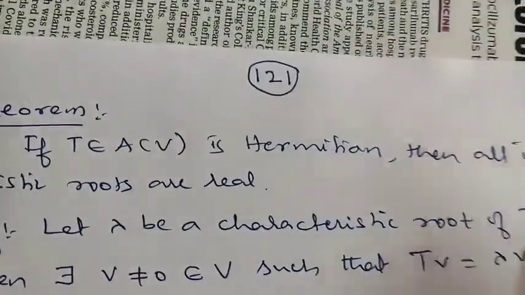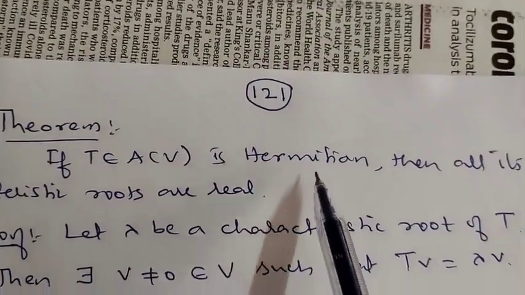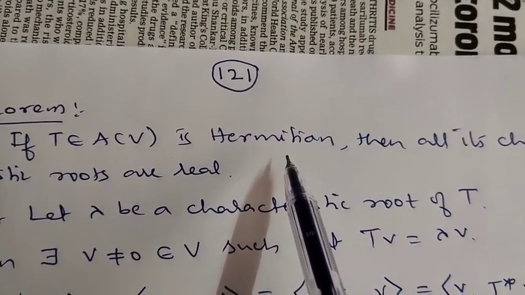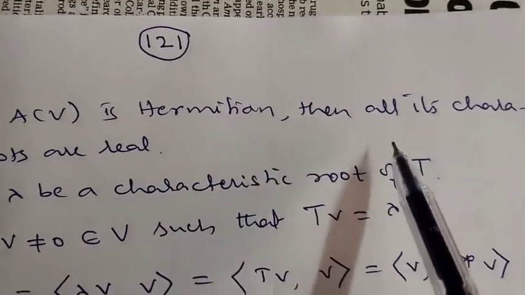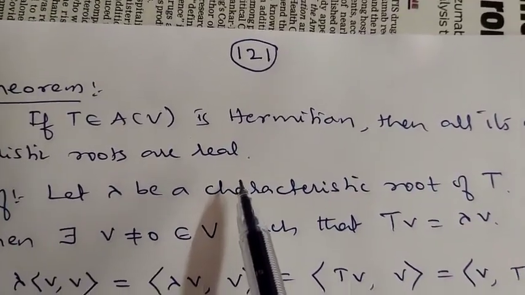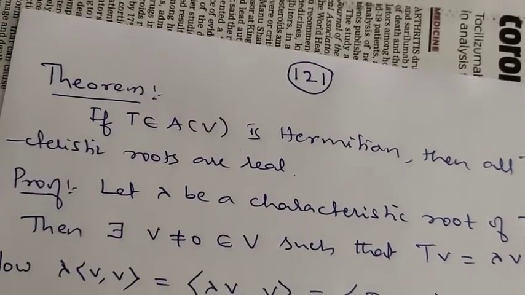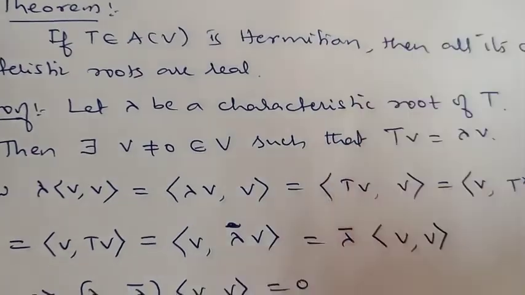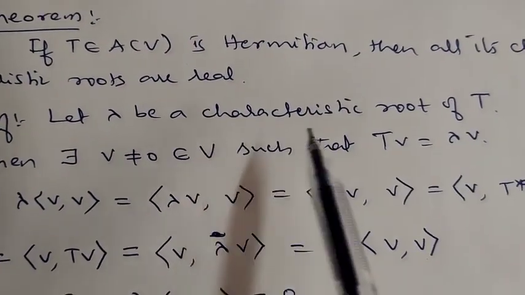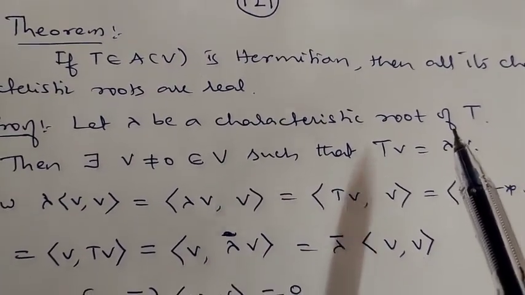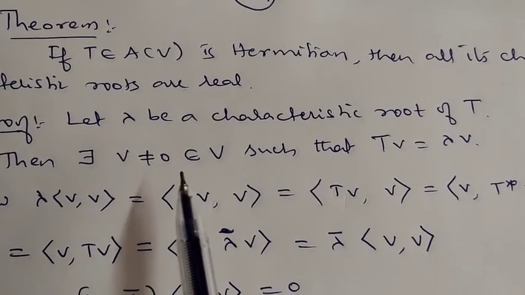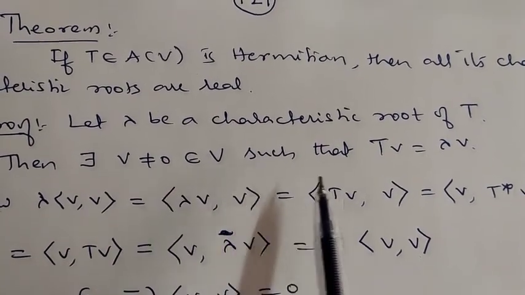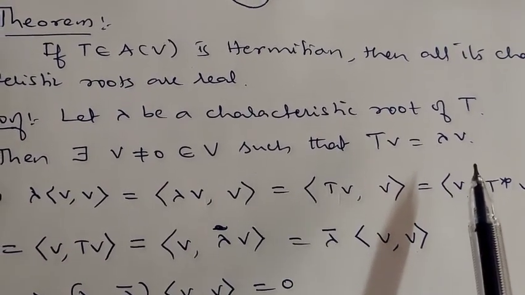First I will take up the result. If T belongs to A of V is Hermitian, which means it is self-adjoint, that is T is equal to T star, then all its characteristic roots or eigenvalues are real. For this, let lambda be a characteristic root of T. Then by definition of a characteristic root, there exists a non-zero vector V in V such that T of V is equal to lambda times V.